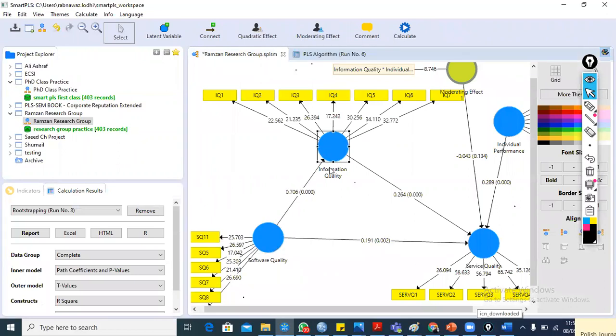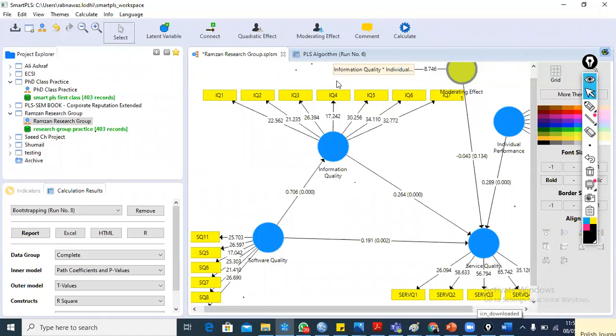we can calculate the R square of information quality, because this arrow is variable, and we can also calculate the R square of service quality, because 1, 2, 3, and 4 arrows are hitting this particular construct.